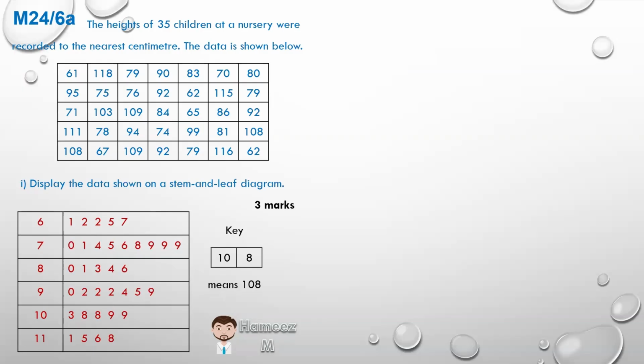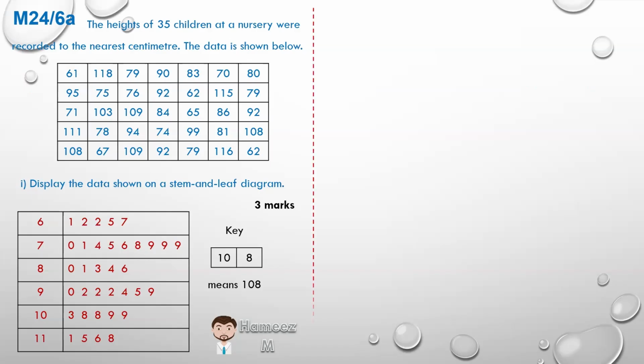There are 7 5s, or 35 items, on top, and 7 5s, or 35 items, below. Look on the 1, 2, 3, 4, 5th line. You see 10, 3, that means 103. 10, 8, 108. And the next line, 11, 1, 111.